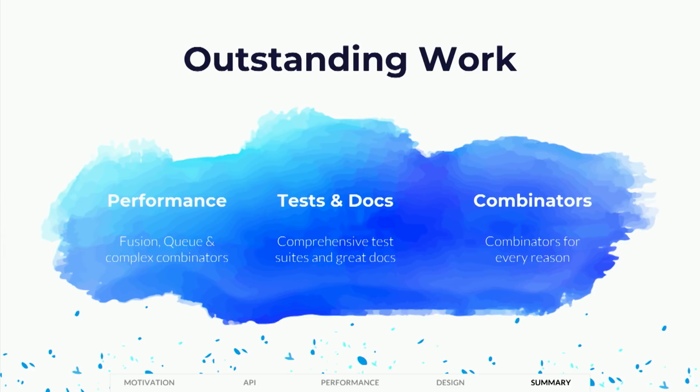Well, we've got to do some additional work in performance. There are some types of fusion that we can perform, which we are performing for some operations, but not all. We've got to work on the performance of Queue, because Queue or Queue-like abstractions become extremely critical to combining different streams. So we've got to make sure the performance of those is high. And then complex combinators can be simplified. The allocations and overhead of those things can be simplified. So even though ZIO stream is very, very fast, we can make it faster. And also we can make it faster in the more complex cases, like combining lots of different streams into one.